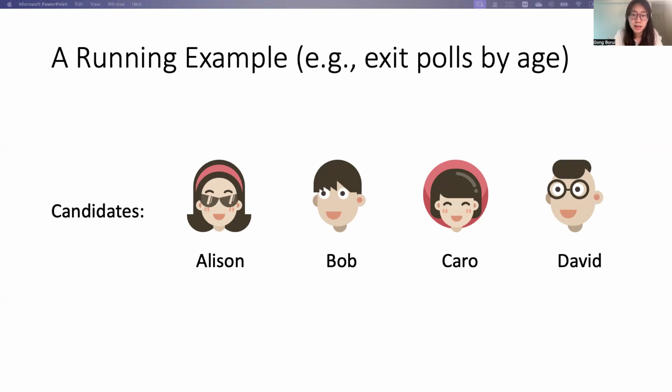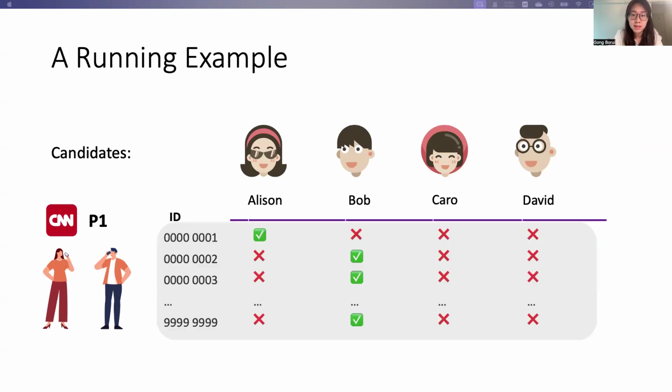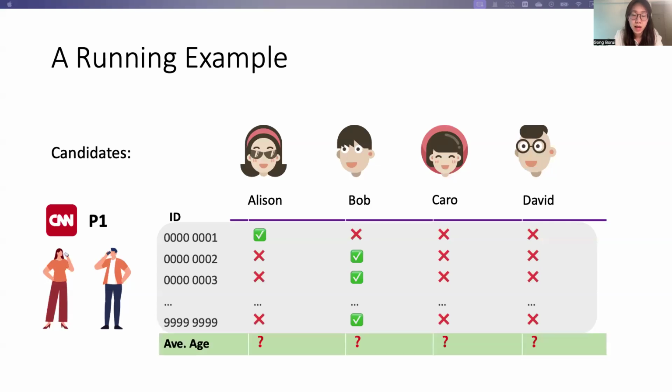Suppose there are 4 candidates in a voting campaign, and each voter can vote for only one candidate of his choice. A party P1, which may be CNN, does a telephone interview for the potential voters of their preferences towards different candidates. So it collects this table of data through the telephone interview. And it wants to figure out the age group that favors each candidate.